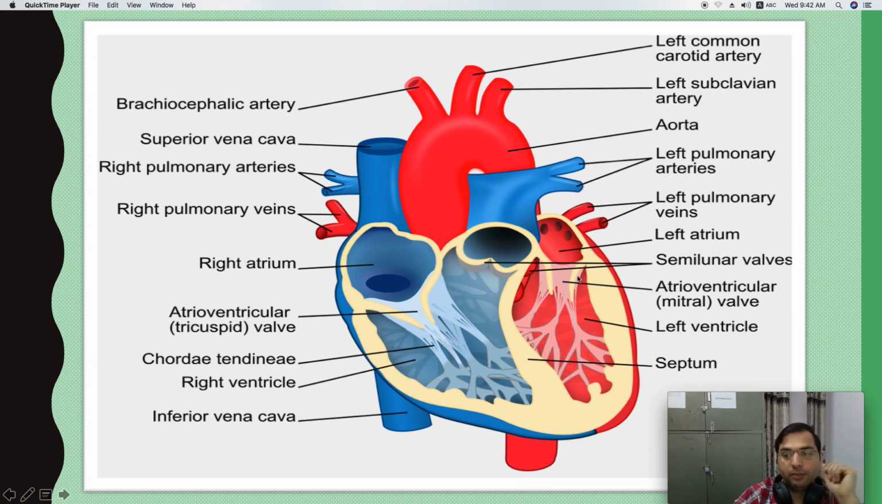Mitral valve. Mitral means mitra. Mitra means dost, friend, right? So friends are only two. Two are called friends. Three friends are called evil friends. So two friends.